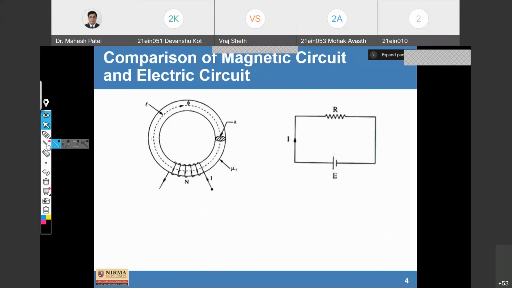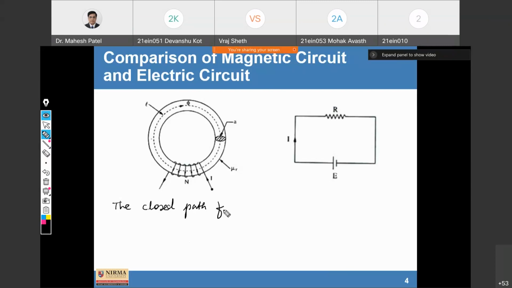Suppose you want to define the magnetic circuit, we can write it as the closed path for magnetic flux, and here the closed path for electric current.